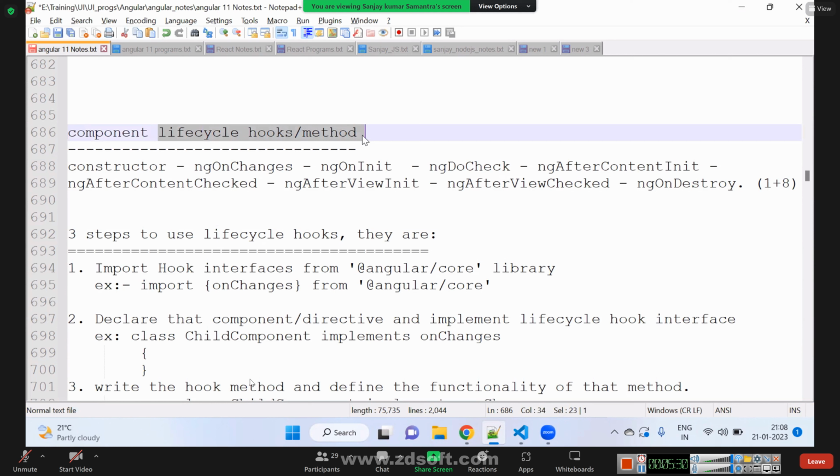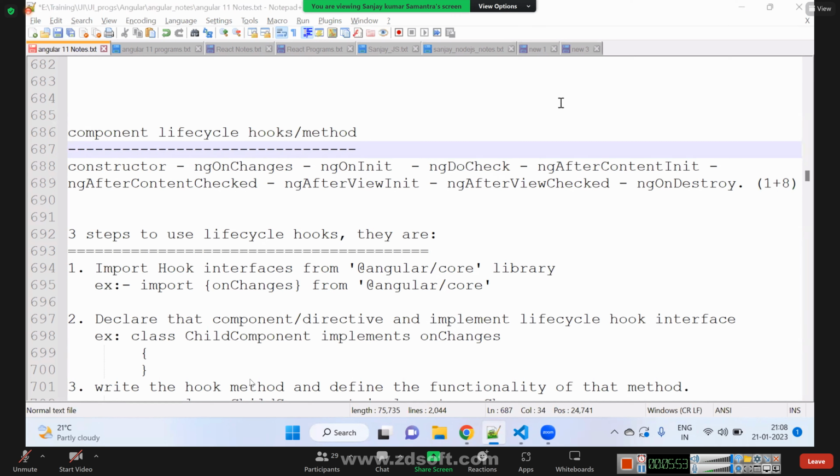As a human being, we also go through different stages during our lifetime. What are the stages we go through?